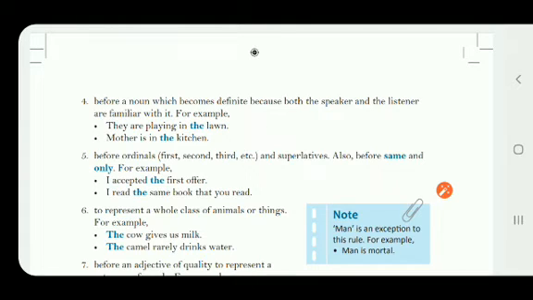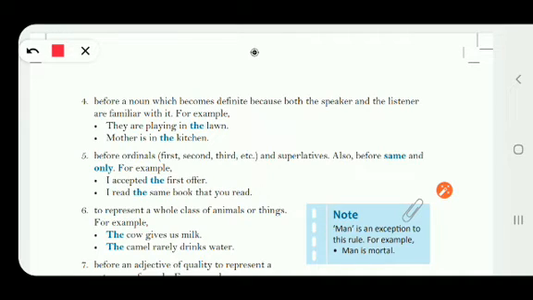Fifth one, before ordinals. Ordinals means, children, the numbers like first, second, third, and the superlative. Whenever we are talking about the superlative degrees, you know it now. What are the superlative degrees? So also before same and only. Whenever we are talking about the ordinals, ordinal means the numbers, and the superlative degrees, we are using the